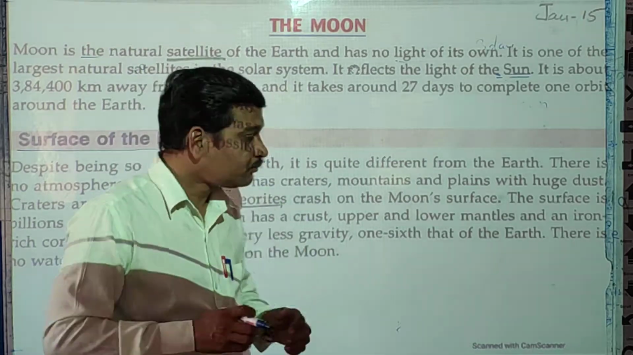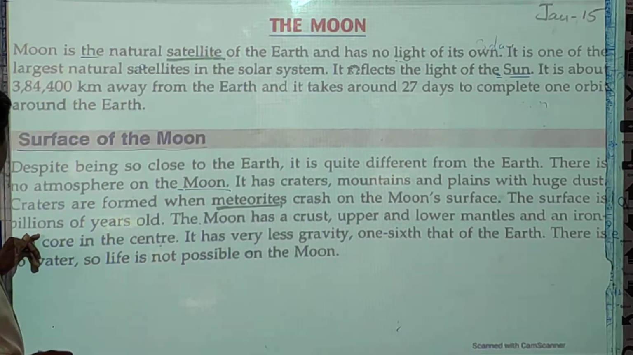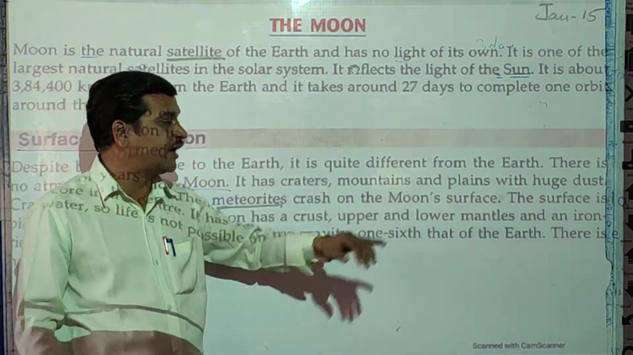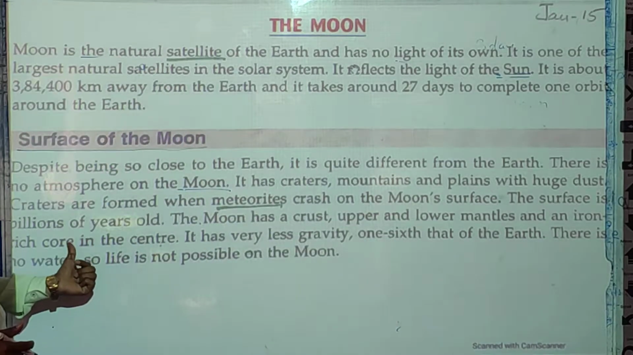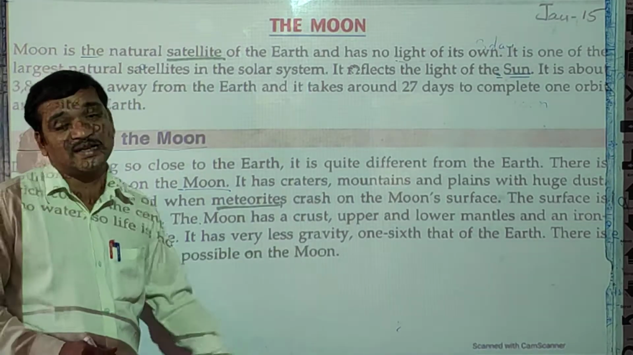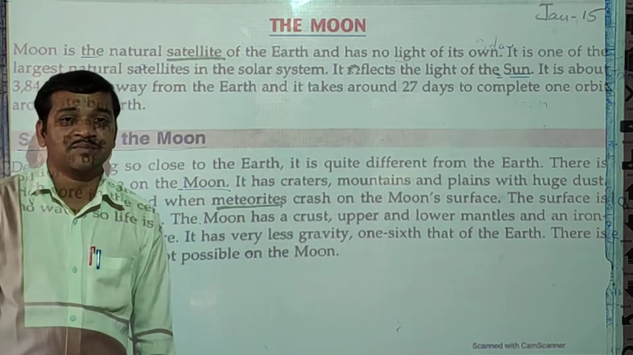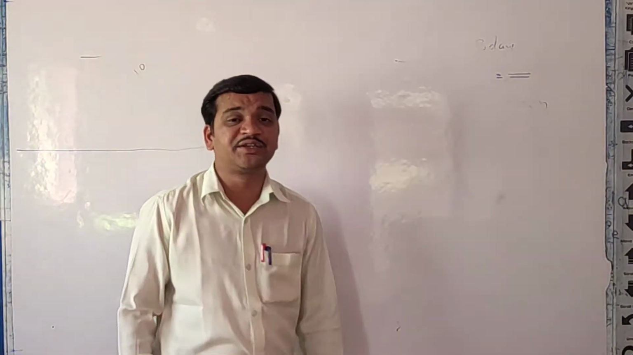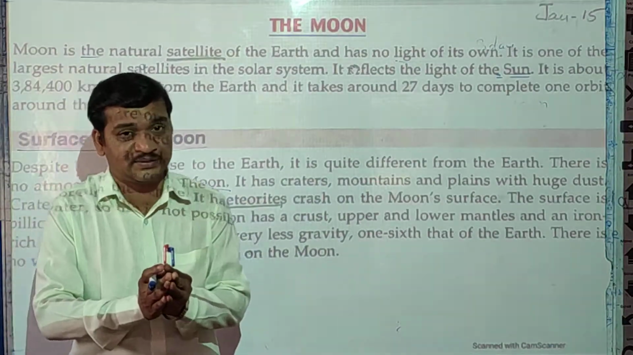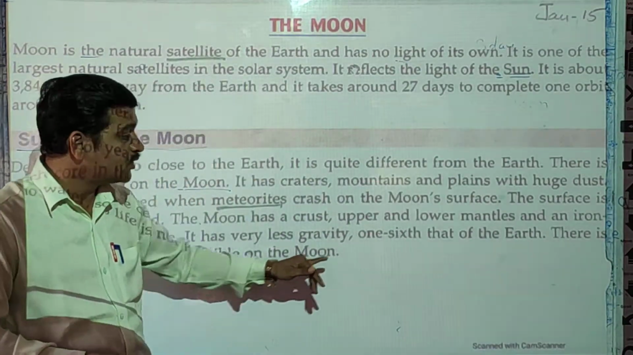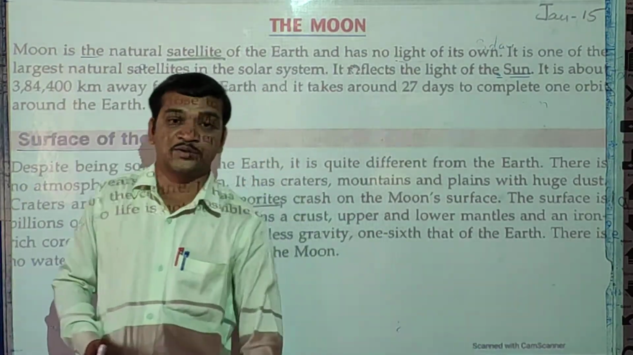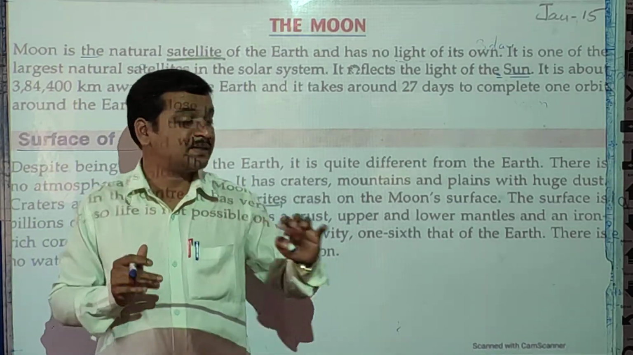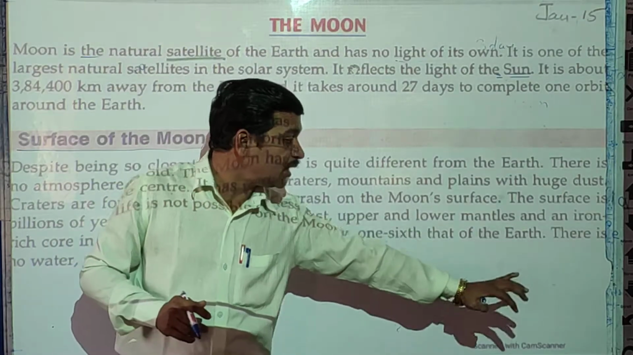Next, the surface is billions of years old. The moon has a crust, and an upper and lower mantle, and an iron core. It has very little gravity. See here, gravitational force is there, but it is very small. Okay students, how much? One-sixth that of the Earth. So one-sixth of the gravitational force of the Earth is present.